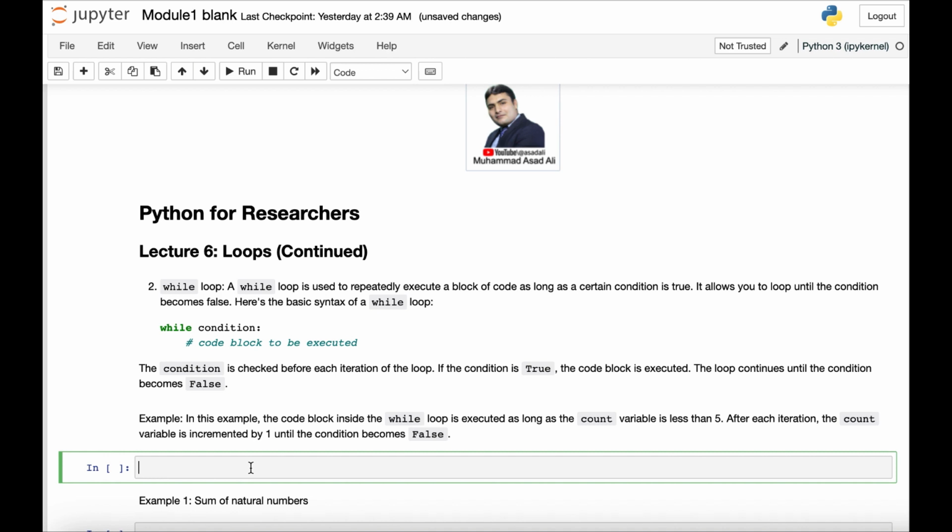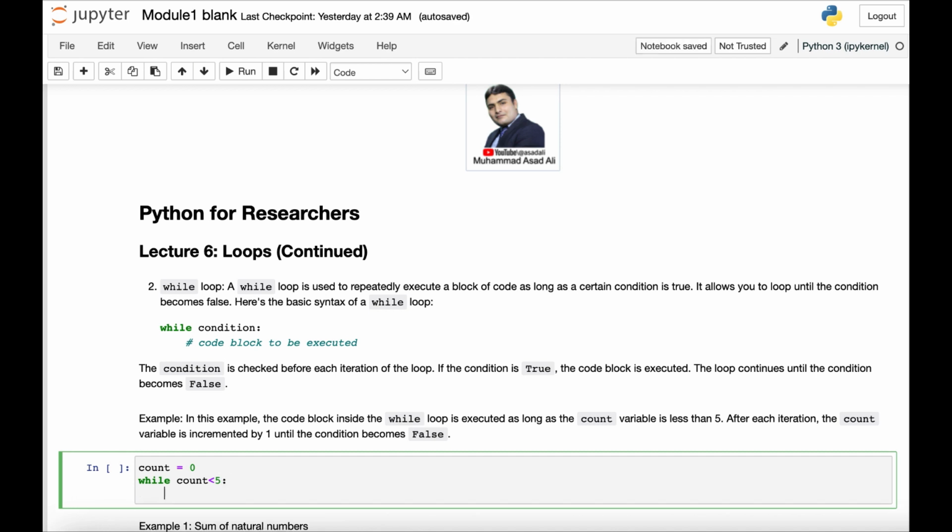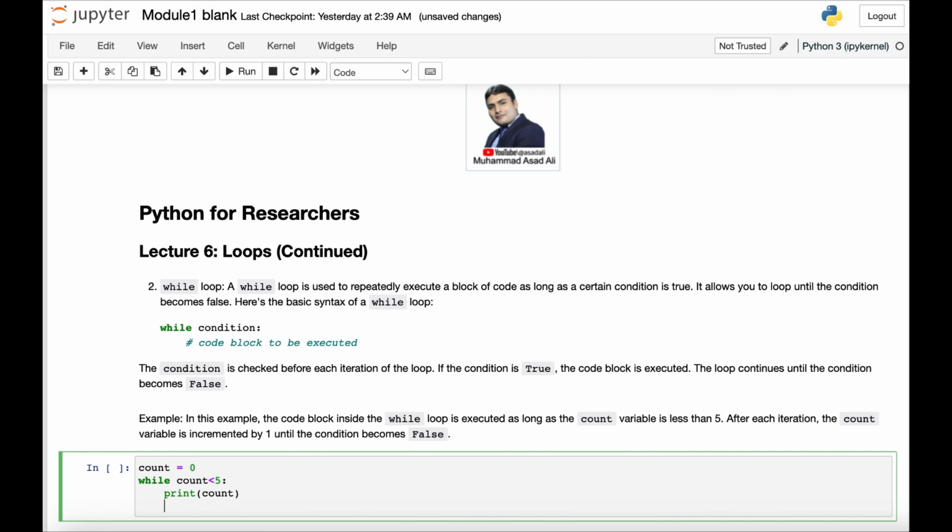Let's do an example for that. Initially, I will just enter a number. Let's suppose count equal to 0, so initially the value of count is 0. Now I say while count is less than 5, meaning until the value of count is less than 5. Right now it is 0, so whatever I write here will run. So print the value of count. But after printing it, I am giving another instruction that now you have to add 1 to the count. So count plus equal 1.